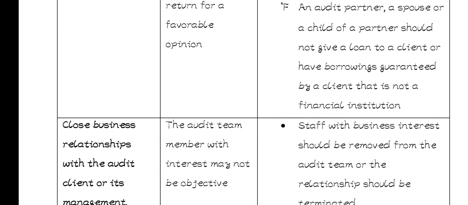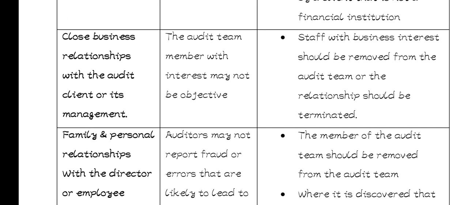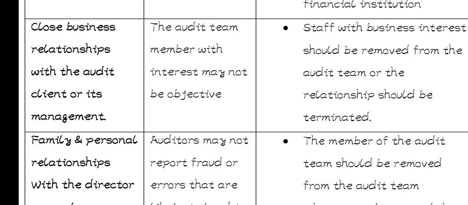Then another self-interest threat is close business relationships with the audit client or its management. If you have a close relationship with a client, you've been friends for a long time, or you studied with some of the managers, the audit team member with interest may not be objective, because you know someone.